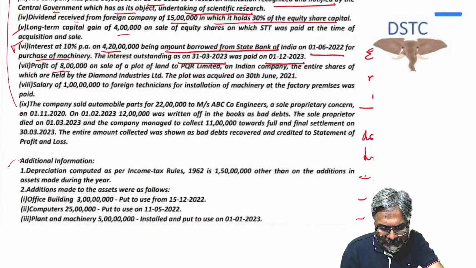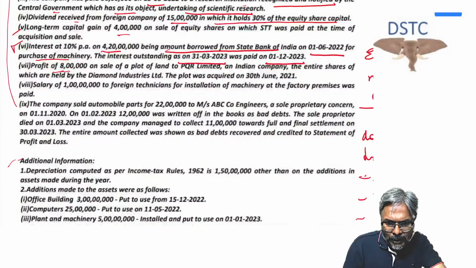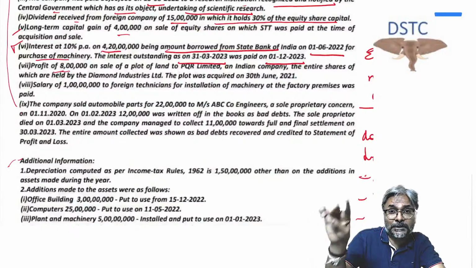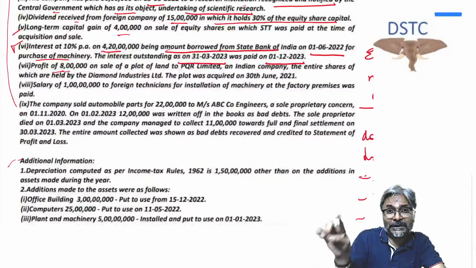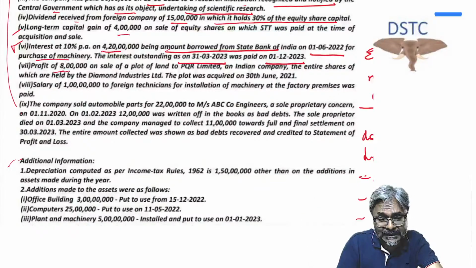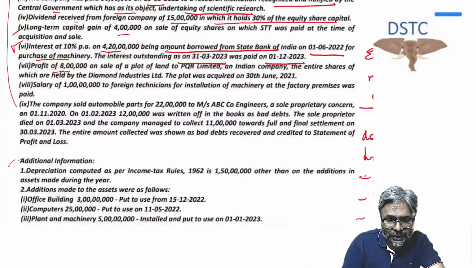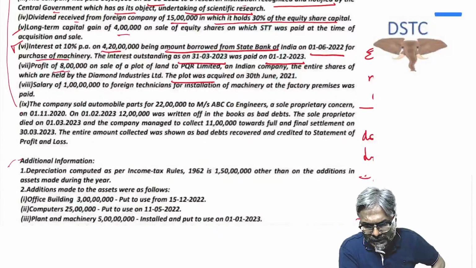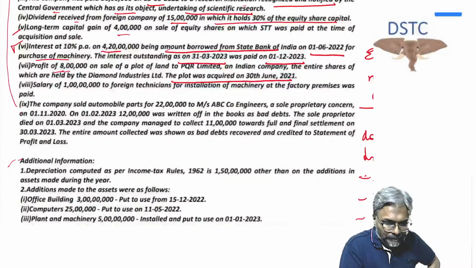Profit of 8 lakhs on sale of plot of land to PQR Limited, an Indian company, the entire shares of which are held by Diamond Industries Limited. Entire shares, 100% holding subsidiary. And if there is any transfer of capital asset between them, then under section 47 it is considered as not a taxable transfer. Not a taxable transfer, students, and that's exactly what it is. So now the plot was acquired on 30th of June 2021.